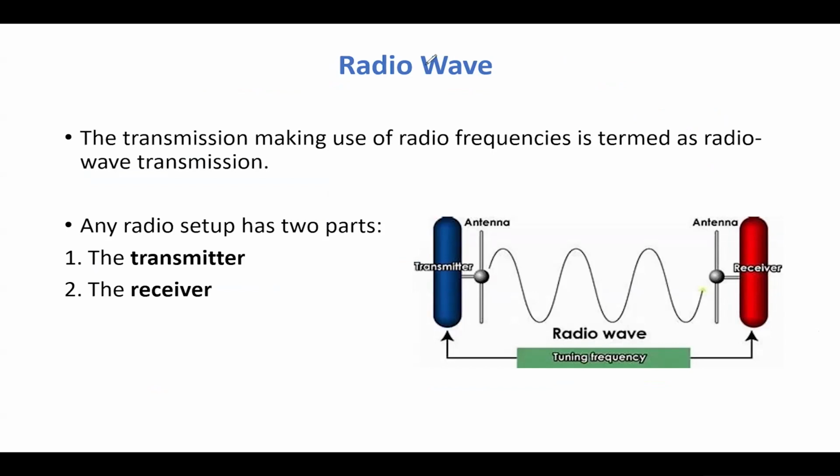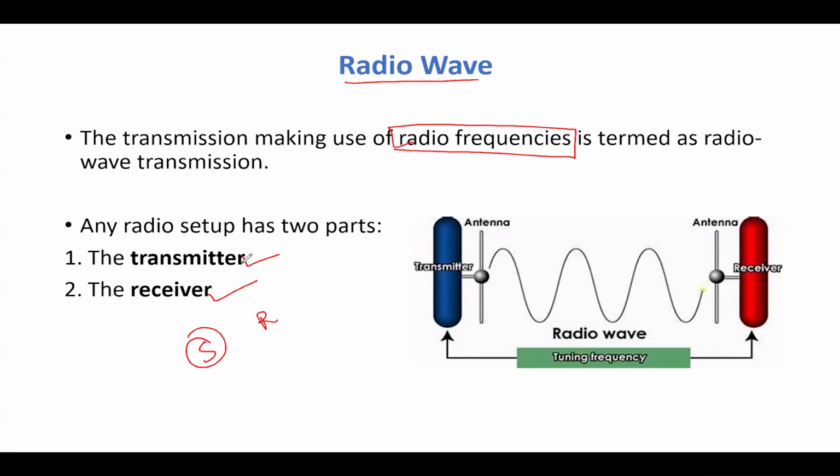All right. So the very first one we are going to learn is radio wave. Radio wave is transmission making use of radio wave frequency. There are different kinds of frequency when we are talking about different kinds of waves. A transmission making use of radio frequency is called radio wave transmission. Any radio setup has two parts: a transmitter and a receiver, just like we had a sender and a receiver.